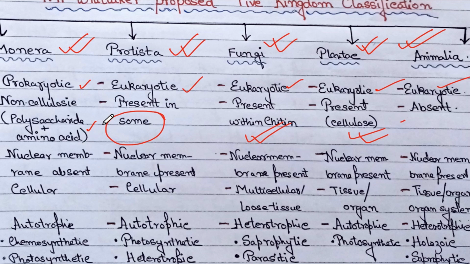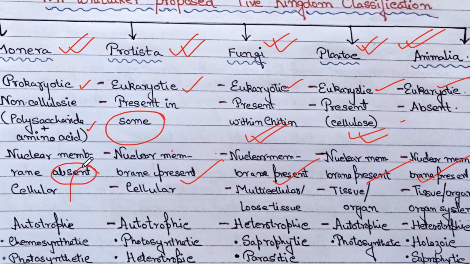So now our next criterion is nuclear membrane. Obviously, since Monera is prokaryotic, nuclear membrane is absent. Prokaryotes can never have a properly distinguished nuclear membrane. The rest of the four are eukaryotic, so the nuclear membrane is present. So we have to remember that in prokaryotes there can be no well-distinguished nuclear membrane.